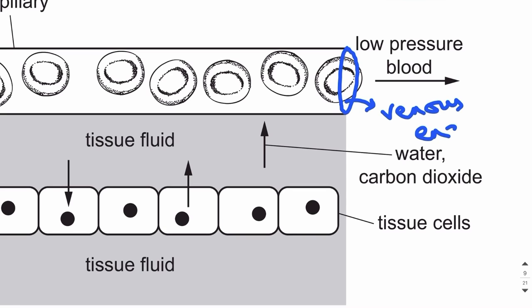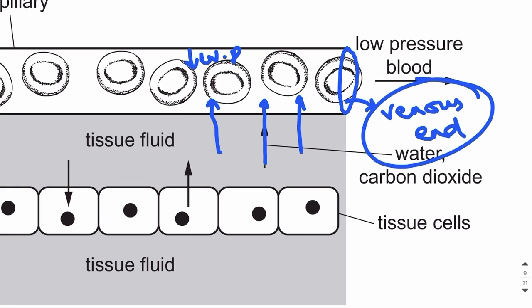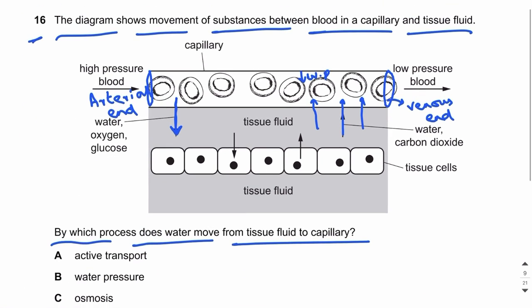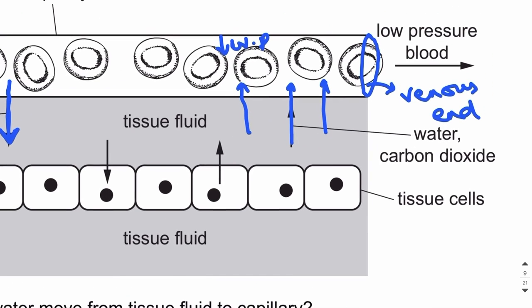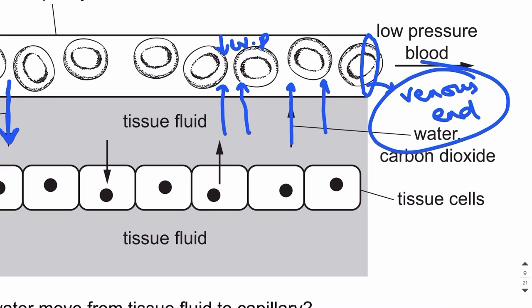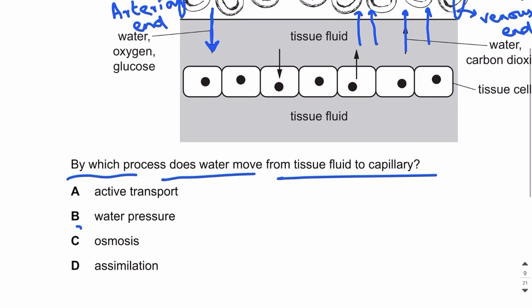At the venous end, there is low blood pressure. And in the blood over here, there is lower water potential as well. So the tissue fluid, or the water from the tissue fluid, returns back to the capillary at the venous end. And this is not because of the high pressure, this is because of osmosis, right? So you need to know that if water is flowing into the capillary from the tissue fluid, that occurs at the venous end, and this is caused by osmosis. So the answer is C.